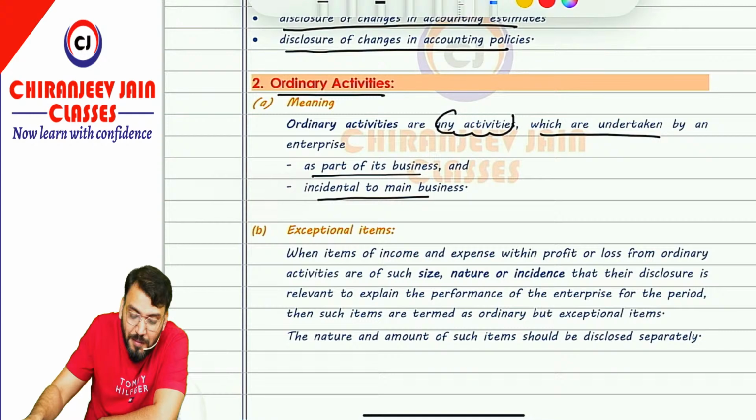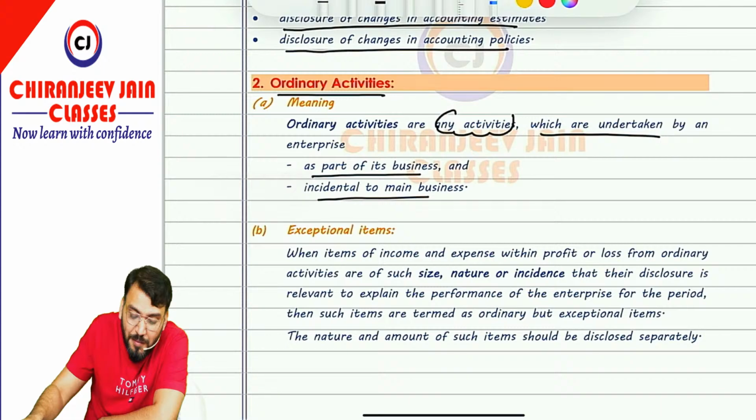For example, if I purchase a camera for recording purpose and if I sell the camera after some point of time, even though it is sale of PP, can you see it is incidental to operation, incidental to business, therefore it will be an ordinary activity. It is not an extraordinary activity. Chalega? So any activities which are undertaken as a part of business or which are incidental, means which happened only because of business, that is what ordinary is.